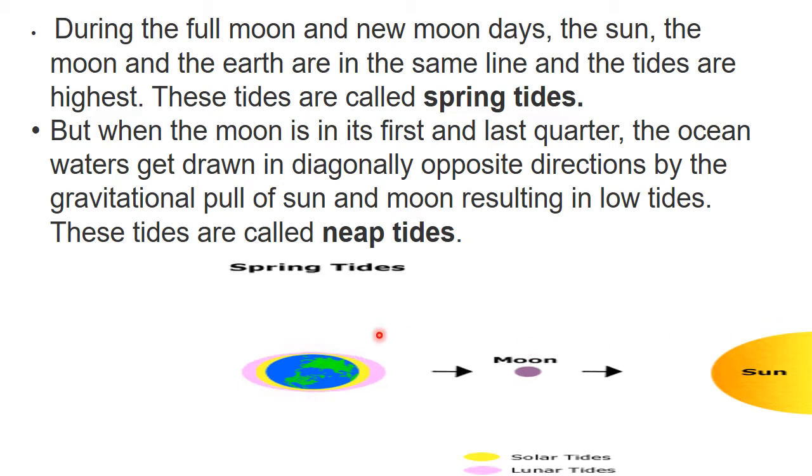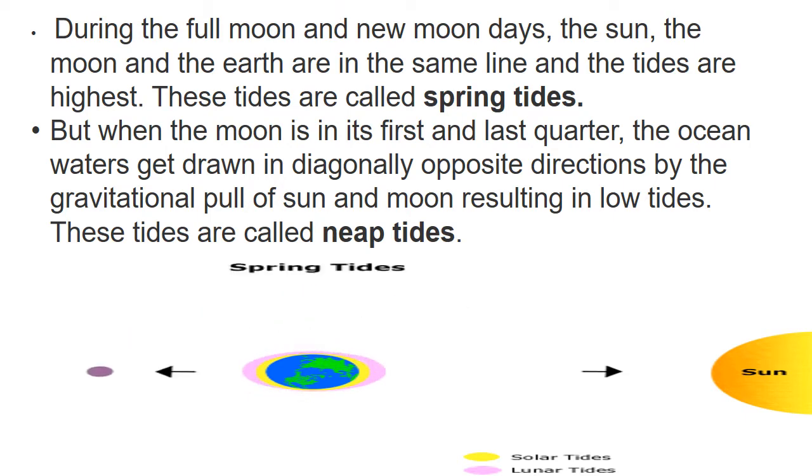Understood children? If the moon, earth and sun are in a straight line, it is called spring tide. Look at this picture once: straight line spring tide, first quarter neap tide, straight line spring tide and last quarter neap tide. Understood children? So it goes on like this.